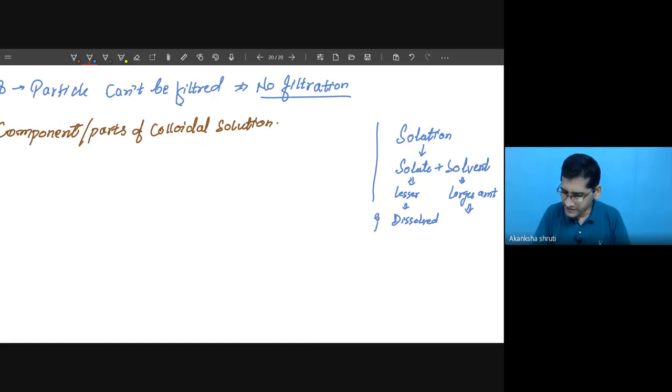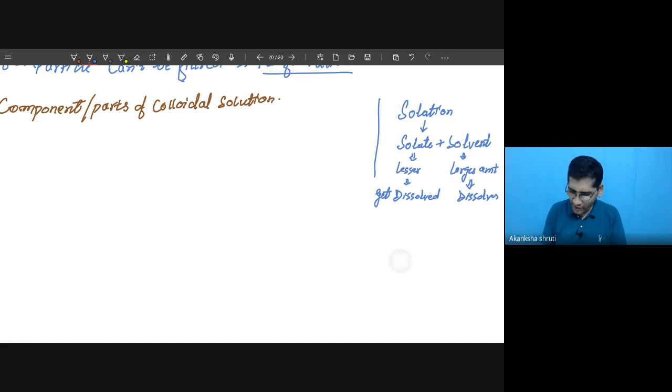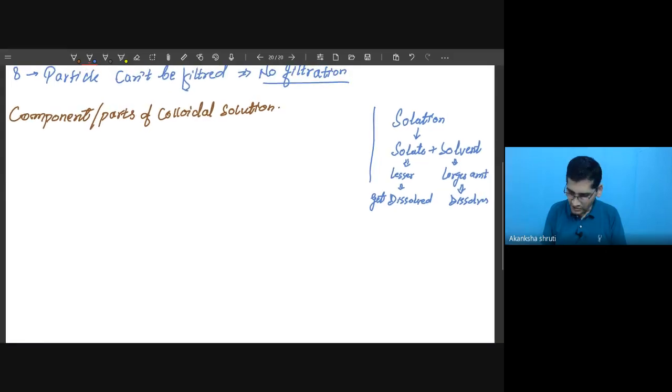Solvent dissolves the solute. So these things we have already learned regarding solution.